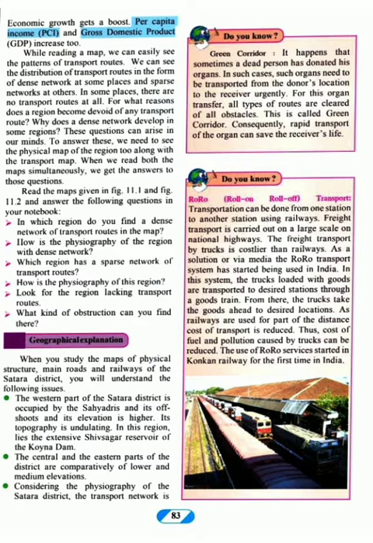To answer these, we need to see the physical map of the region too, along with the transport map. As I said, physical condition के maybe इस condition suitable नहीं है, so along with transport you also need to see the physical map, like the basic map जिस पे सब दिखता है. When we read both the maps simultaneously, we get the answer to this question. Read the map given in figure 11.1 and 11.2 and answer the following question.